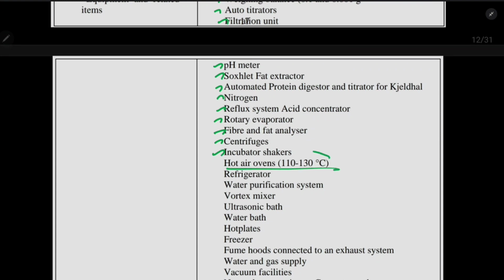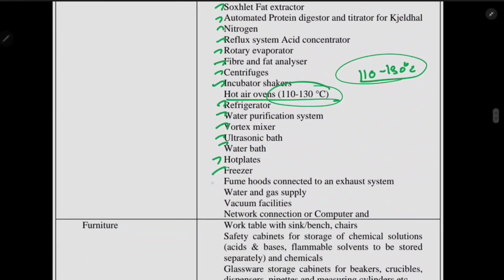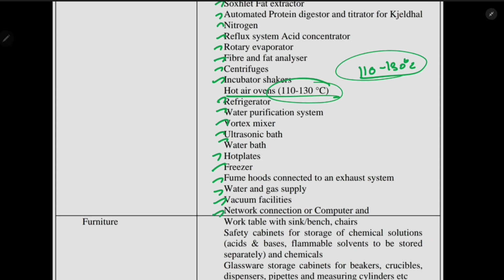Temperature is mentioned 110 to 130 degrees Celsius for hot air oven, okay, and refrigerator, water purification system, vortex mixer, and then ultrasonic bath, water bath and hot plate, freezer, and fume hoods connected to exhaust system. Okay, so we can remove the heat, water supply, gas supply, vacuum facilities, network connection or computer.